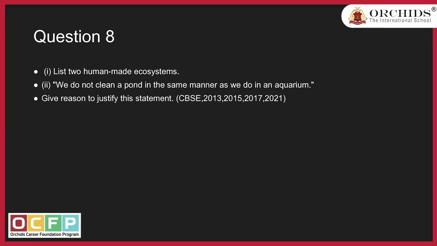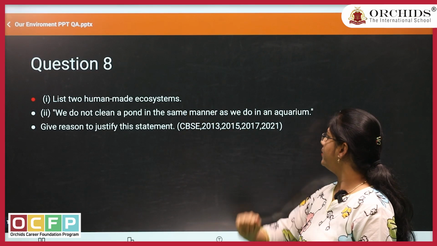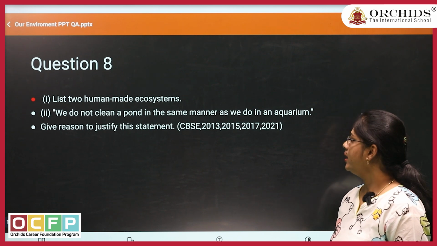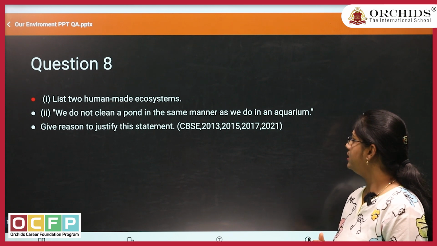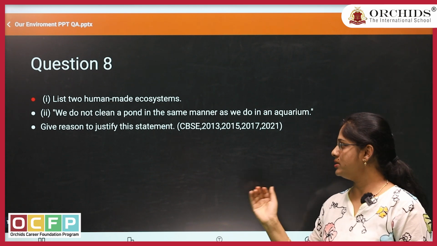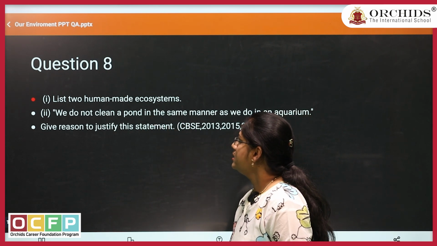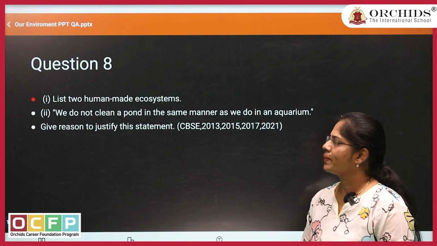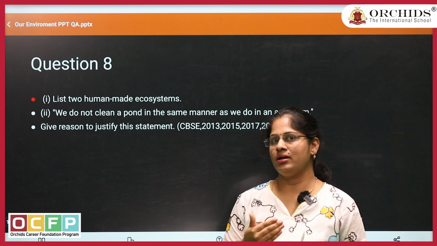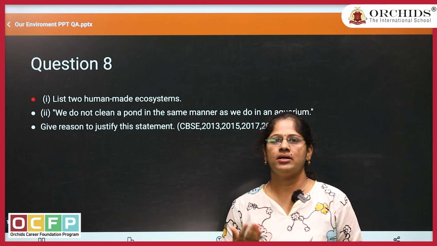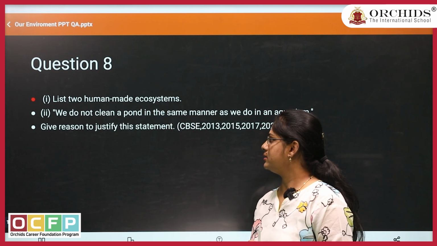Next question. Again, they have divided the question. This question you may get for 3 marks. It is the most repeated question in the CBSE board 2013, 2015, 2017 and 2021, means most repeated question from this chapter. Let us see what is there in this question. List 2 human made ecosystems. Here you can give any 2 examples which are artificial, which are made by humans. You can take an example of garden, aquarium, then zoo. You can write this in the first question.